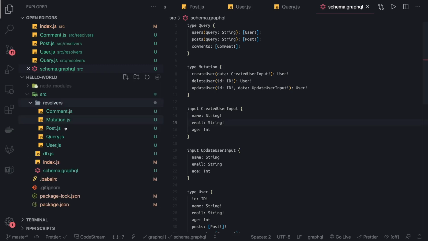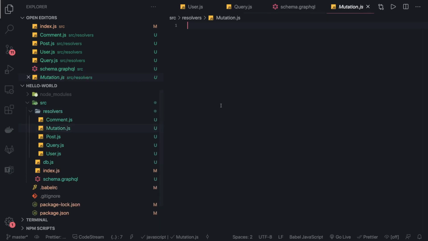Mutation.js is already there, so here we can just say const mutation, and inside this object we can define our functions, create user, and every function, either a query and mutation, takes same set of arguments, parent, arguments, context and info.